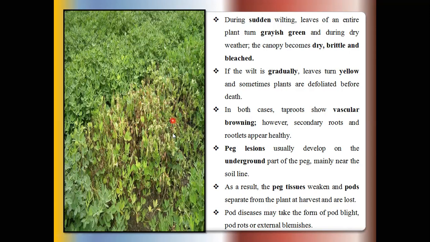So in groundnut, sudden wilting and gradual wilting, these two types of symptoms are seen.